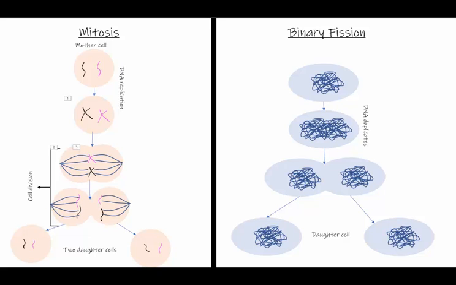Eukaryotic cells grow and reproduce through the cell cycle. At the end, they either divide through meiosis or mitosis, but eukaryotic cells can also reproduce through budding, fragmentation, regeneration, and more. Most eukaryotic cells reproduce through mitosis, but some reproduce through meiosis. Most prokaryotic cells reproduce through binary fission, but some also reproduce through budding, fragmentation, and more.